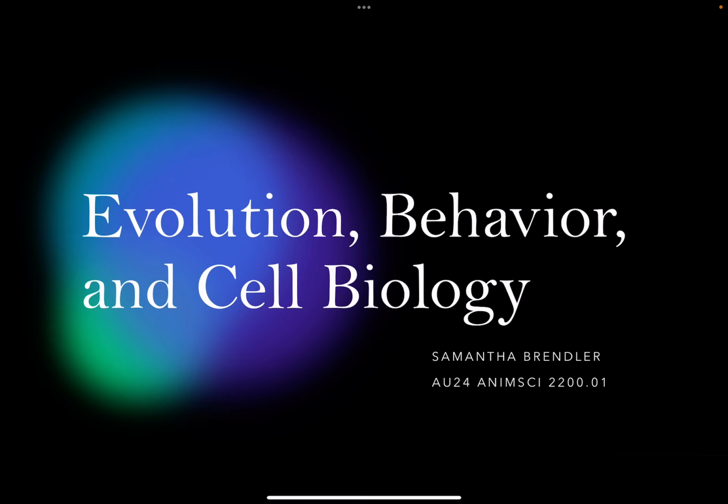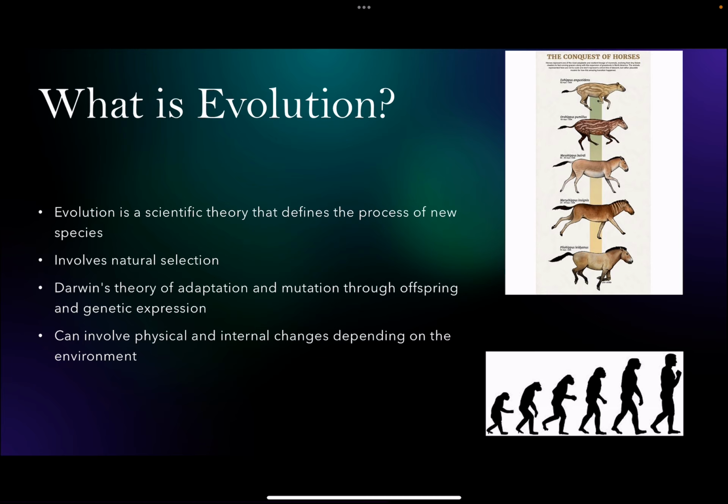Evolution, behavioral, and cell biology. What is evolution? Evolution is a scientific theory that defines the process of new species. It also involves natural selection, Darwin's theory of adaptation and mutation through offspring and genetic expression. This can involve physical and internal changes depending on the environment and genetics.